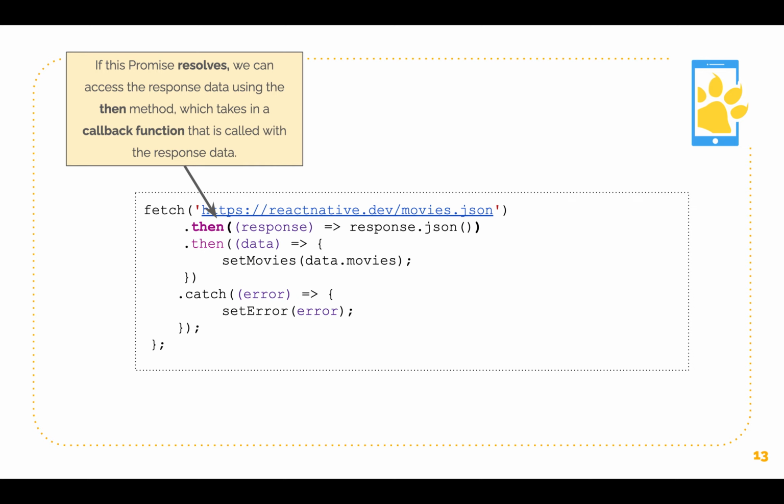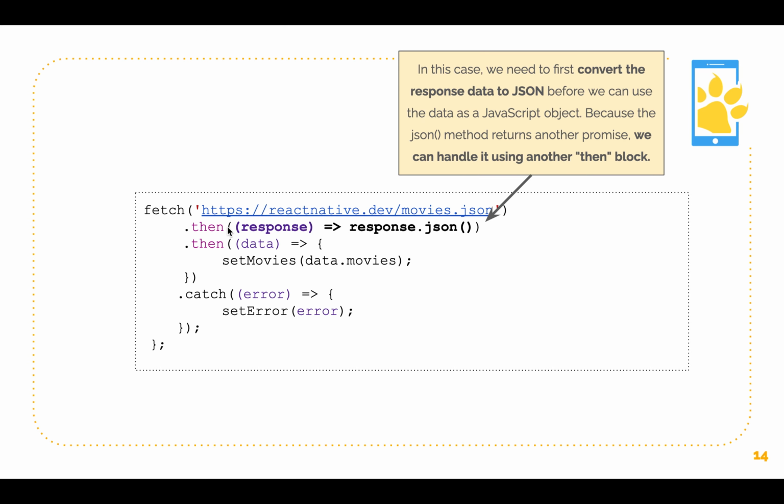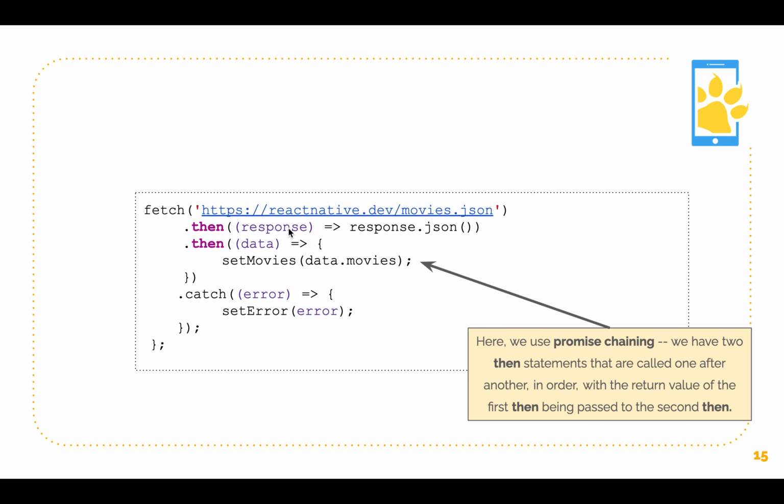If the promise resolves, so if it succeeds, we'll jump into this first .then method. And as you saw earlier, it takes a callback function. In this case, that callback function is essentially just converting the response to JSON. So it's extracting JSON from this response. And the JSON method is itself returning a promise. Now, because that returns a promise, we can use another .then on the value that we got back from here to get the actual JSON data.